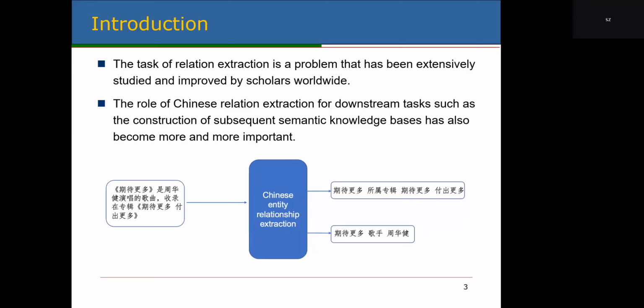As a highly valued aspect of information extraction, the text of relation extraction is a problem that has been extensively studied and improved by scholars worldwide. At the same time, the role of Chinese relation extraction for downstream tasks, such as the construction of subsequent semantic knowledge bases, has also become more and more important.